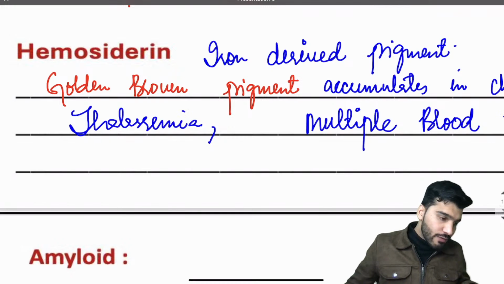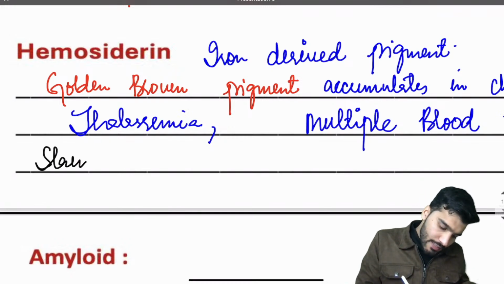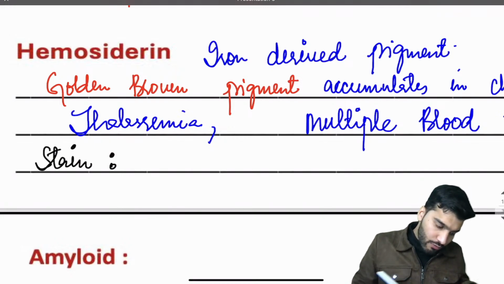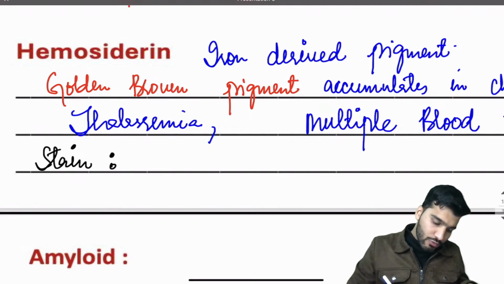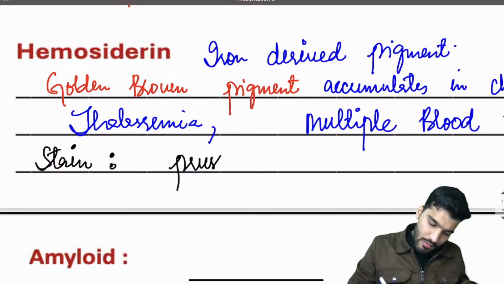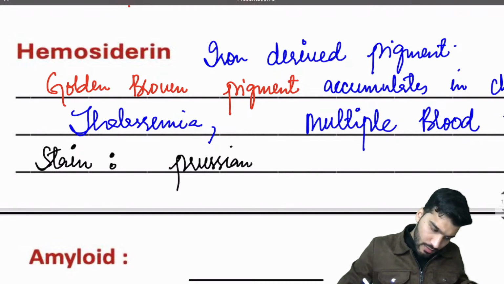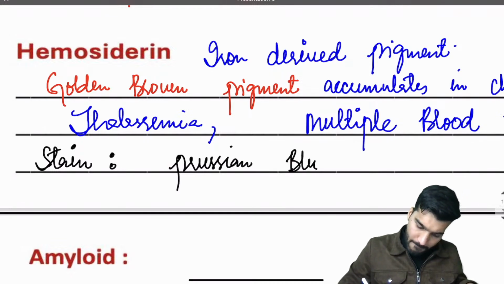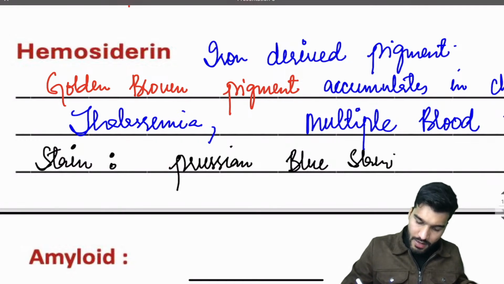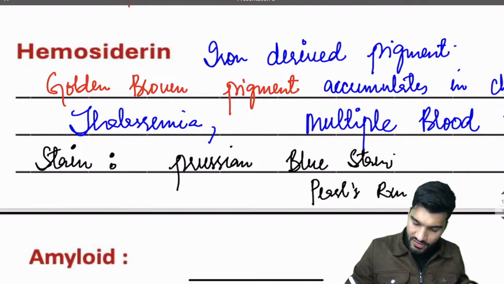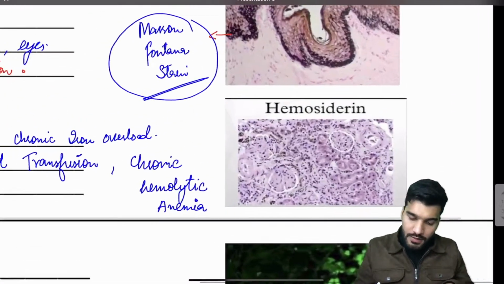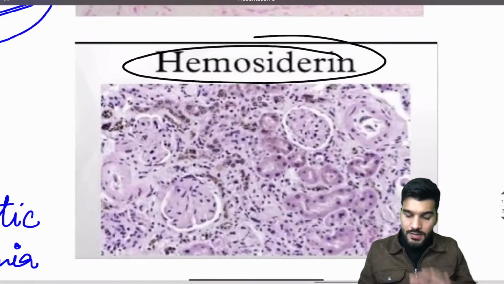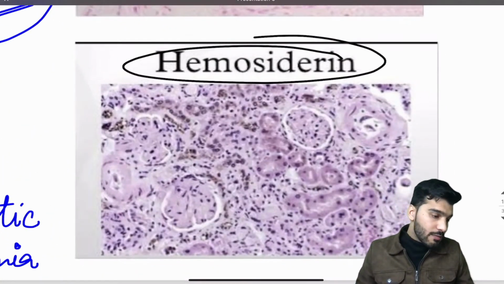Can you tell me the name of the stain in the comment section, please? What is the name of the stain for hemosiderin, for the iron? Yes, that's going to be Prussian blue stain. And we have a reaction, what do you call that reaction? Pearl's reaction. Okay, we cannot go much deeper, so this much is enough. This is going to be your hemosiderin, Pearl's blue reaction, having a Prussian blue stain.